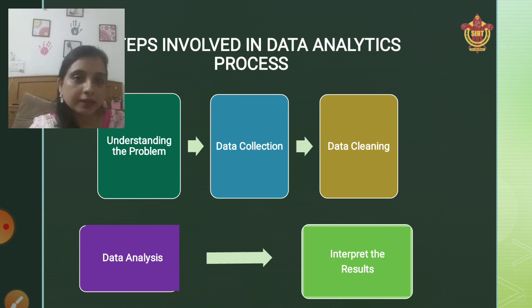For example, in understanding the problem, if we consider the same example of the customer, the customer wants a product of low cost. So in the first stage, I studied that my customers need a product of low cost, because not all the customers are able to afford my product. So in the first phase, I got to know that my customer wants a product of low cost.